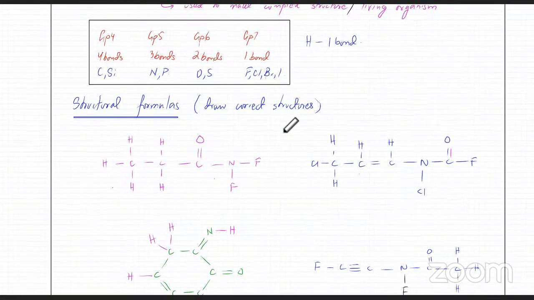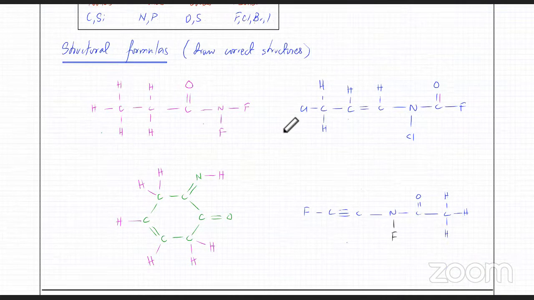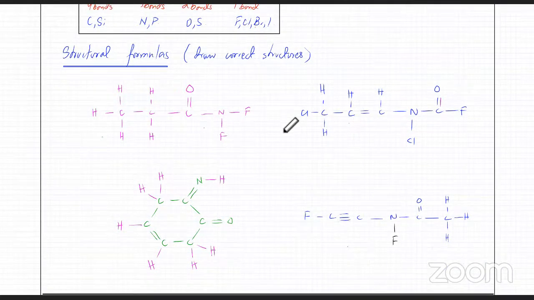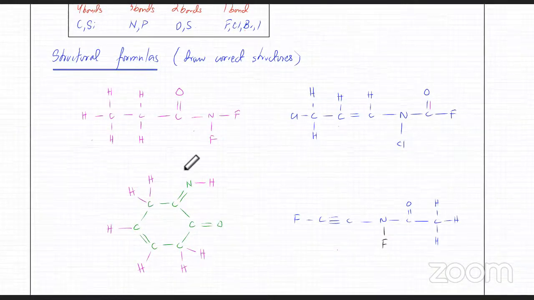And this is what your structural formula looks like. You'll be very often asked to draw structural formulas. And your structural formulas are based on the number of bonds that each atom can make. Okay? So carbon makes 4 bonds, right? So you can look at these structures, all 4 of them. In all of them, you'll see that carbon is making 4 bonds. Okay? This is carbon making 4 bonds. This is carbon making 4 bonds. This carbon is also making 4 bonds, double bond, single bond, single bond. So everywhere carbon is making 4 bonds.